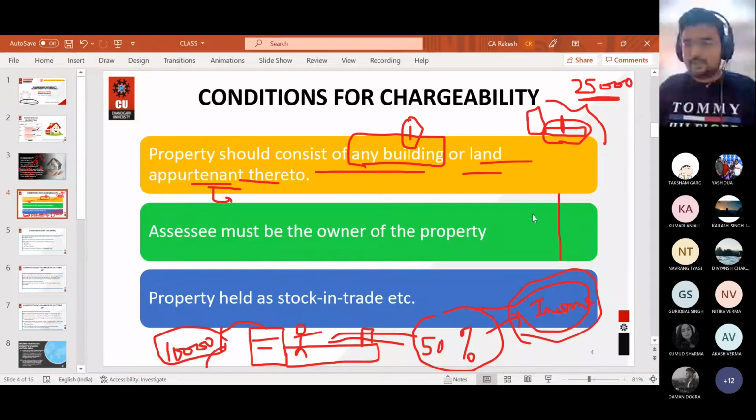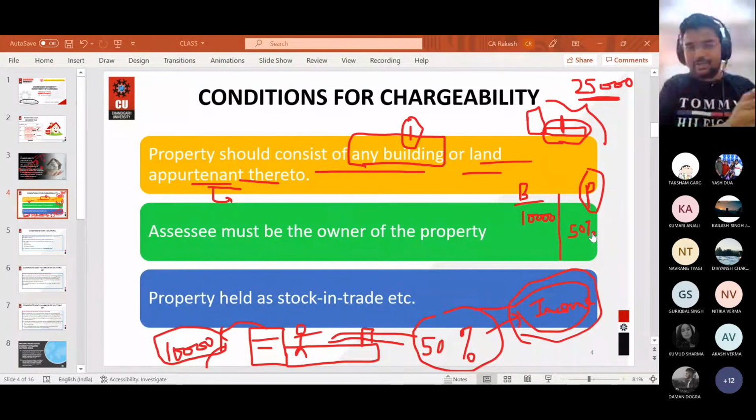Now listen to me again. I have a building and I have a parking. The income generated from the building is 10,000 rupees. And income generated from the parking is 50% of whatever amount he is collecting. Am I separating the incomes or not? 10,000 is for the building, this is for the parking. I am separating the incomes. You must understand, I'm not getting the collective rent in this case.